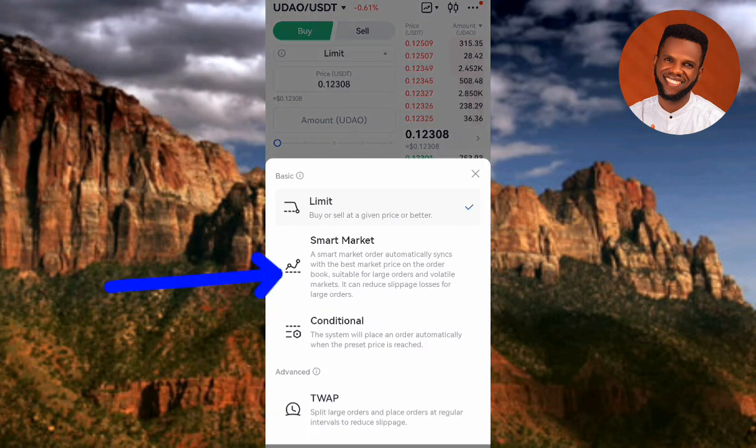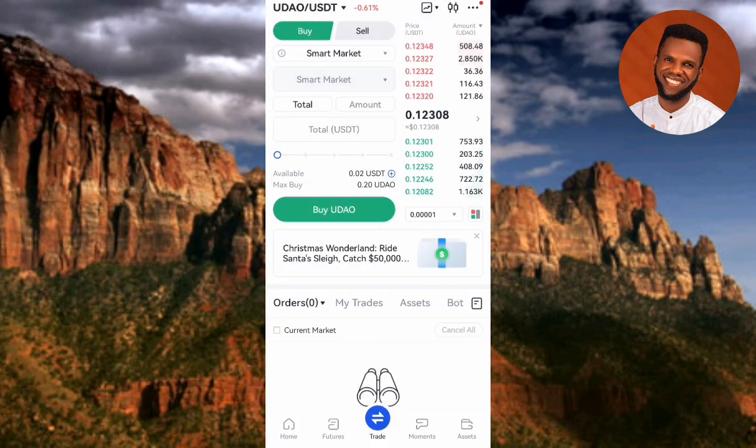Then you have to select smart market. We're selecting smart market because we want to actually buy the UDAO token at the current market price. You can see the current market price at the right hand side. The arrow is pointing at it. So guys, now the next step is to input the amount of USDT that you want to use to get the UDAO token. So if you've deposited USDT into your Gate.io account, you can now use that USDT to buy your UDAO token. You're exchanging the USDT for UDAO tokens.